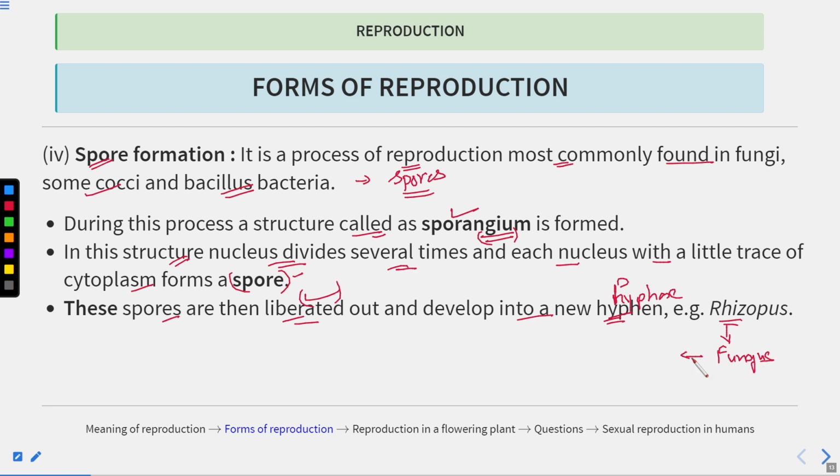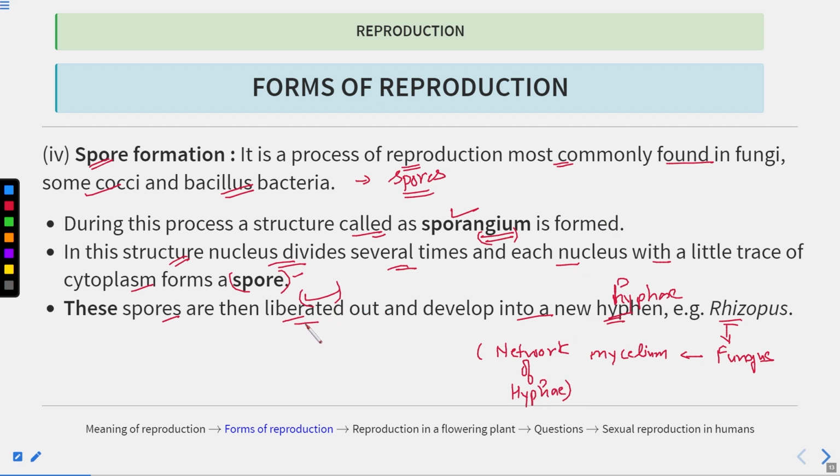Okay, and the fungus is made up of mycelium. A fungus consists of what? A mass of hyphae or network of hyphae, that is known as mycelium. Clear?